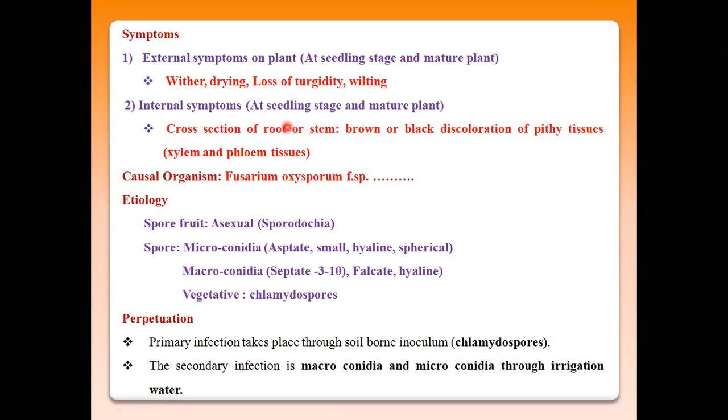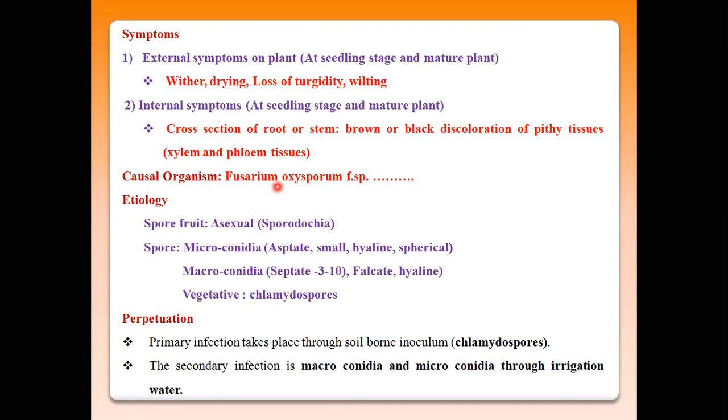So before actually seeing the wilt disease in different field crops, you should know the basic information about wilt diseases: which types of symptoms are produced by Fusarium, and which organism is responsible for the disease in field crops and vegetable crops. The name of that causal organism is known to you.